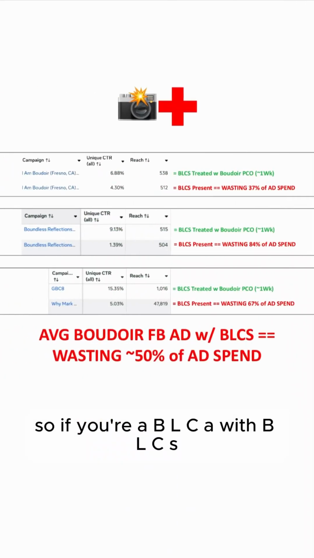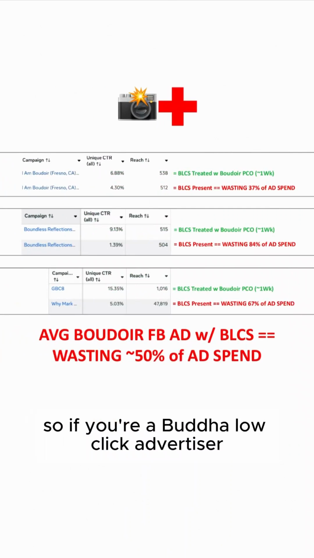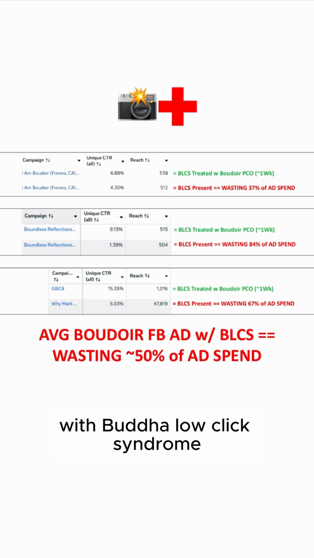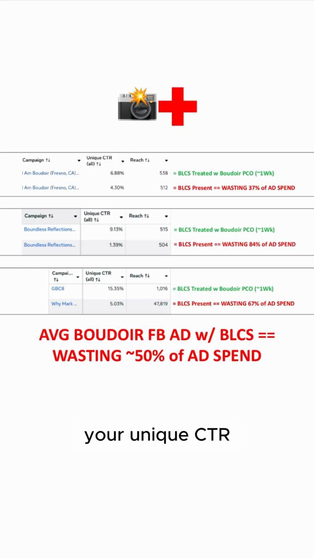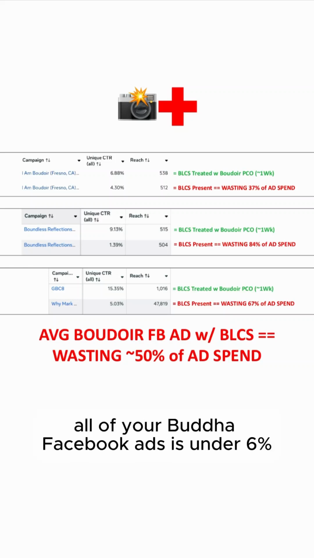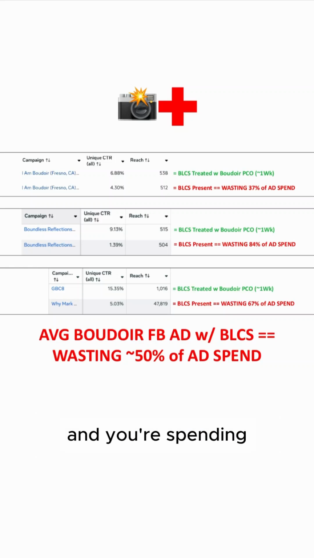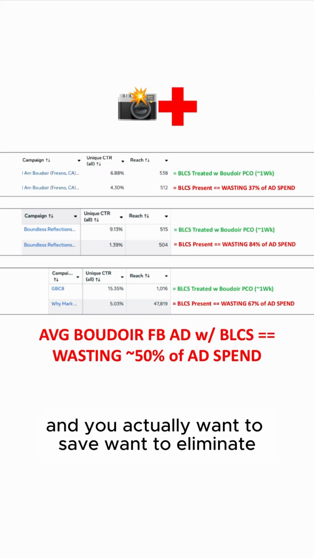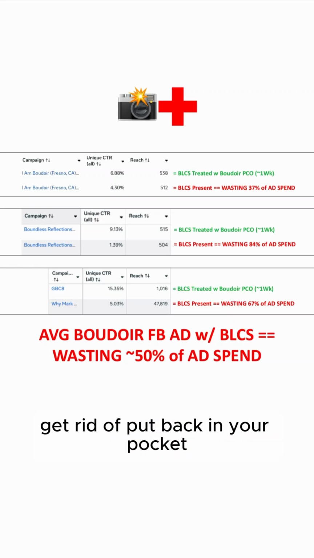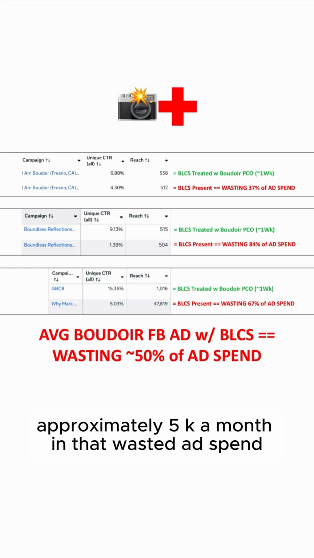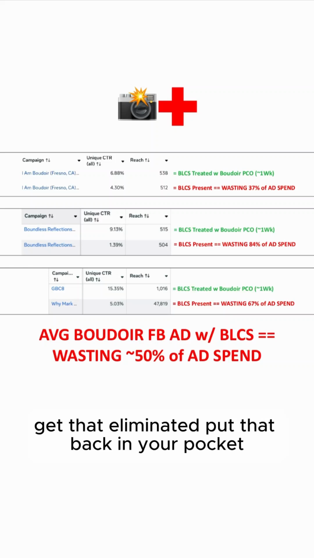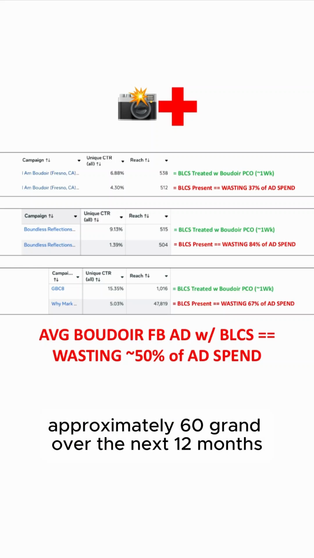So if you're a BLCA with BLCS, so if you're a Boudoir low click advertiser with Boudoir low click syndrome, your unique CTR on all of your Boudoir Facebook ads is under 6%, and you're spending more than 10 grand a month on Boudoir Facebook ads, and you actually want to eliminate, get rid of, and put back in your pocket approximately 5K a month in that wasted ad spend, approximately 60 grand over the next 12 months.